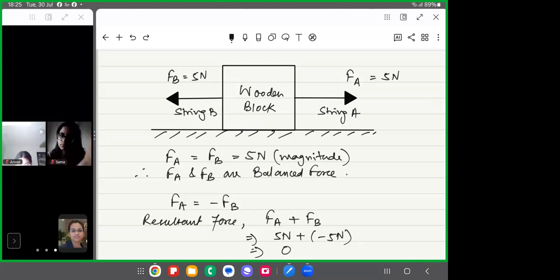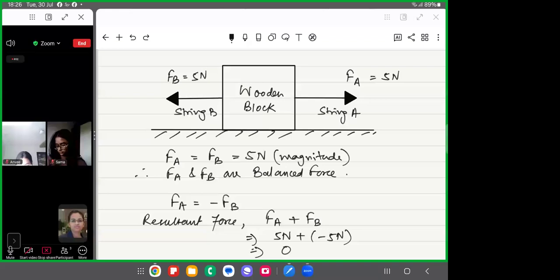If the body is in motion, it will keep on moving, if the forces are balanced. And if the body is in the state of rest, it will stay at rest because balanced forces are applied, right? For example, in tug of war, have you seen the tug of war? Have you ever played that game? When both the teams apply similar force from both the sides, what will happen? The rope does not move either side, right? Why? Because the resultant force is 0. And that's why this is a balanced force. Are you getting that? Yes or no? Please tell me.